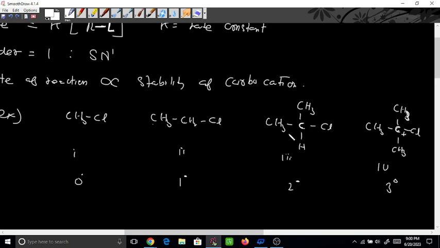So here the carbons attached are beta. See, this is the positive charge, this is the carbon, and this is the hydrogen. So what is this hydrogen called? Is it alpha hydrogen?